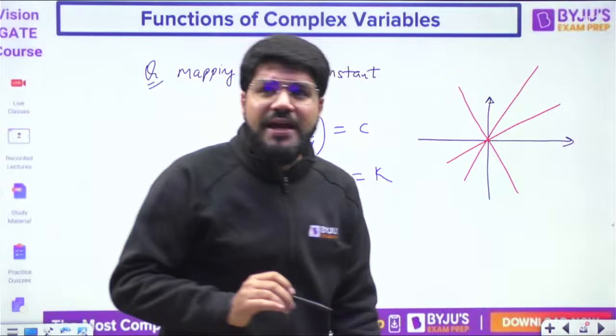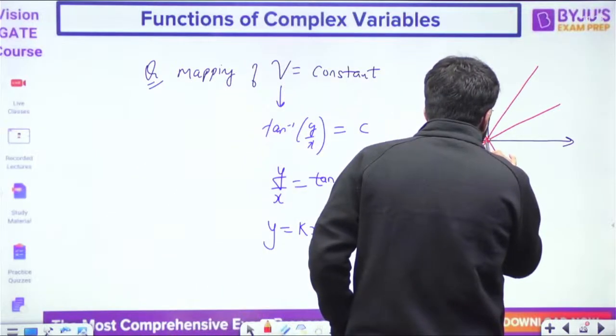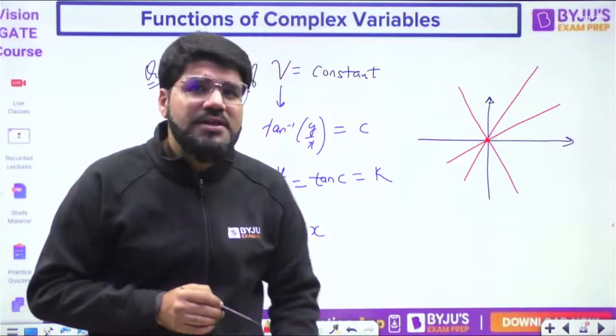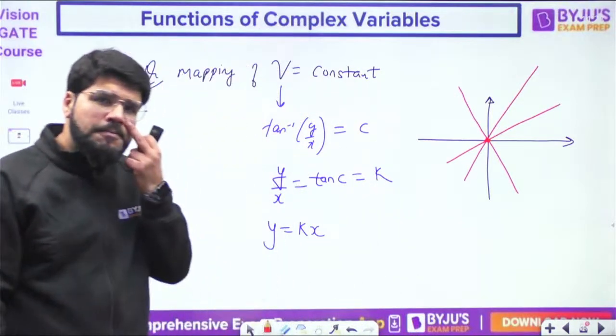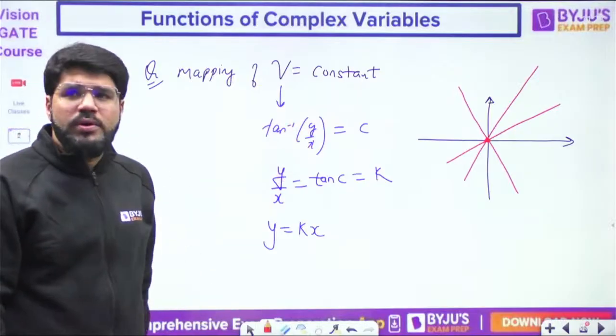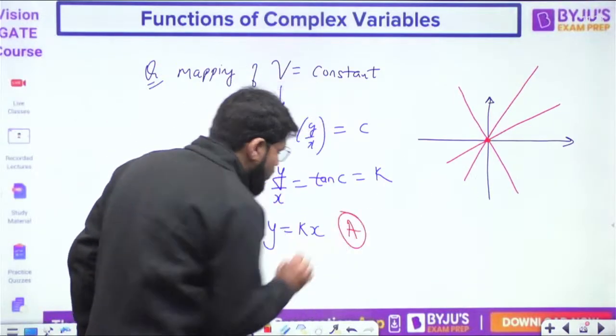So a set of lines passing through a common point is what we call radial straight lines. Here, the set of lines passing through the origin will correspond to option number A.